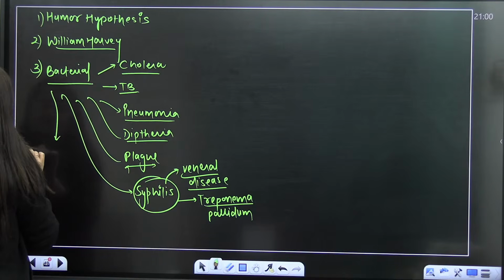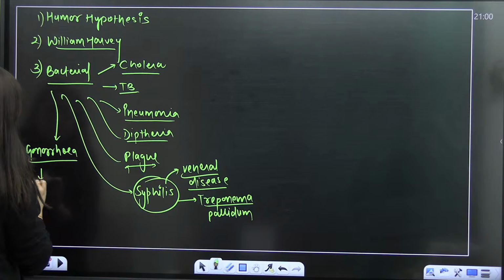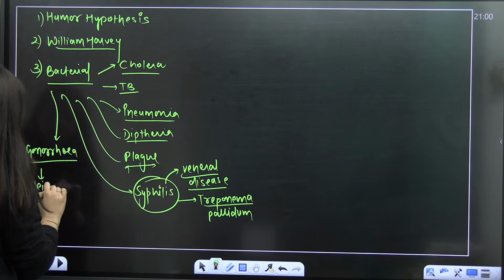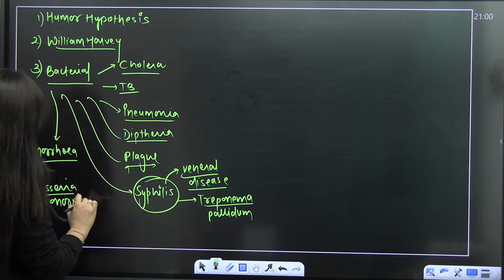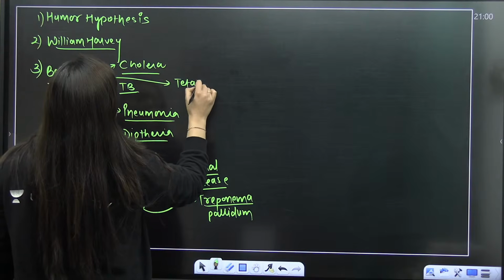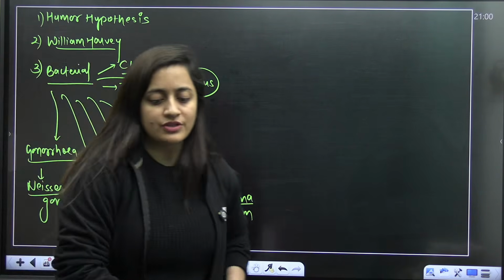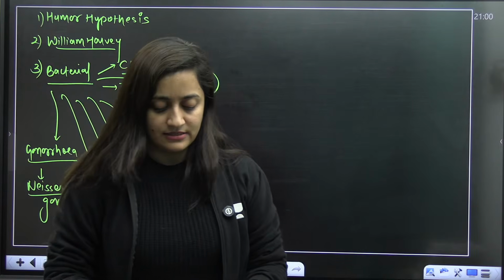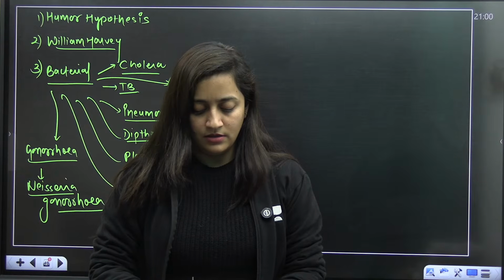Plus, there is gonorrhea as well, caused by Neisseria gonorrhoeae, and tetanus. So this is what we have discussed. Any doubts? This is regarding the bacterial diseases. We'll discuss the causative agents as well.